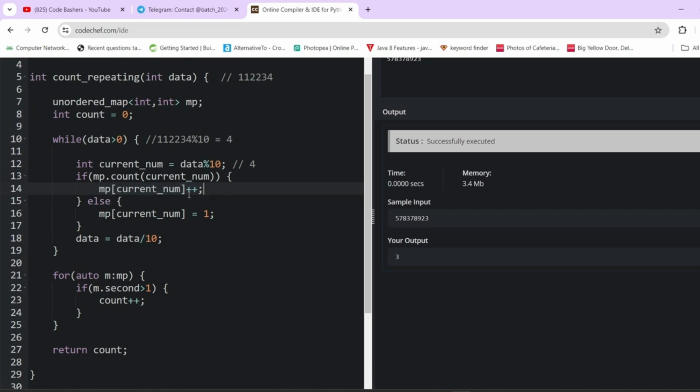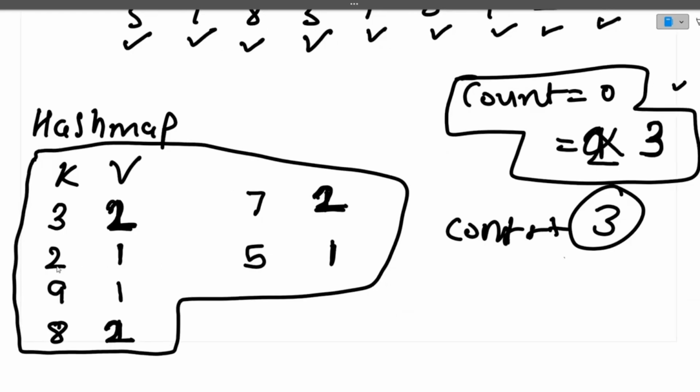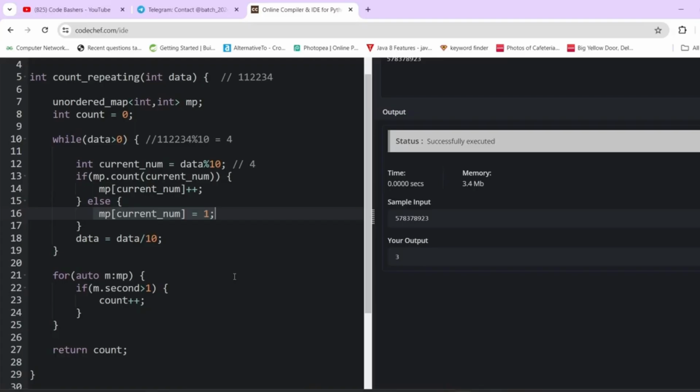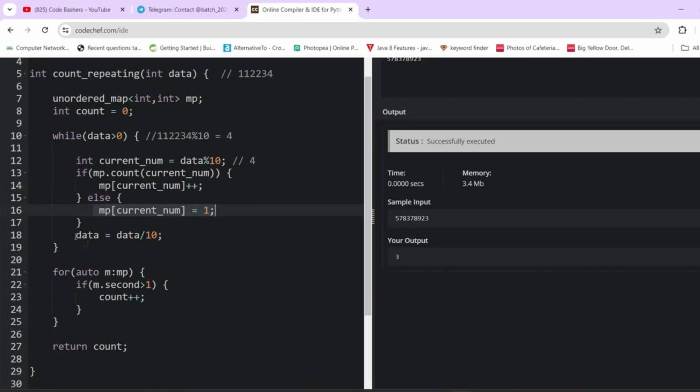This was the case when the current number, that is 4, was present in the hash map. But if it is not present in the hash map, then we add it into the hash map and give the value as 1. So if some new value comes, we simply add it in the hash map with the value 1. This is the syntax for it. And next, data is equal to data divided by 10. Why are we doing this?